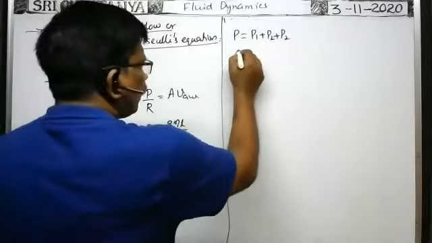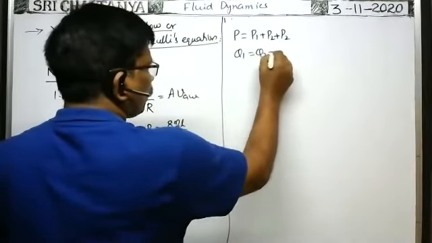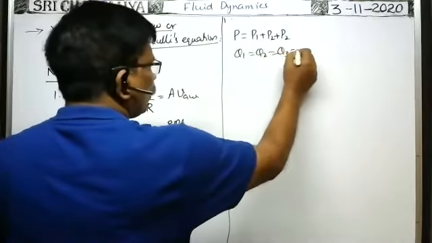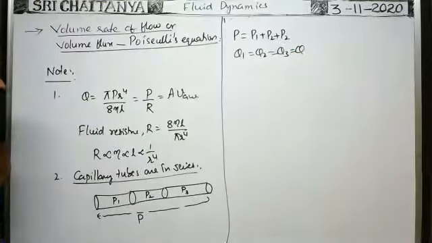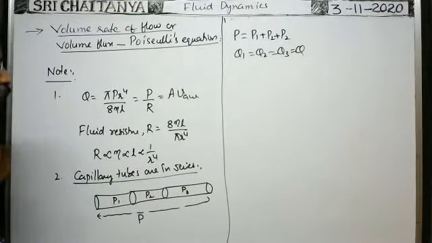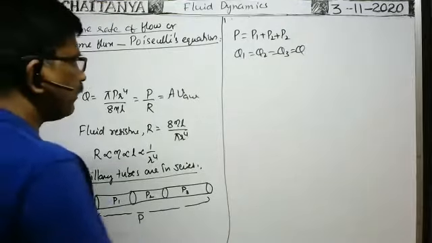That's why the volume rate of flow through the first capillary tube, second capillary tube, and third capillary tube are all the same. That is equal to Q. What is the effective fluid resistance?